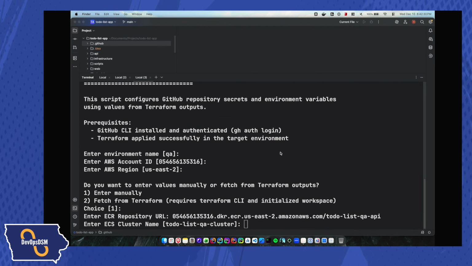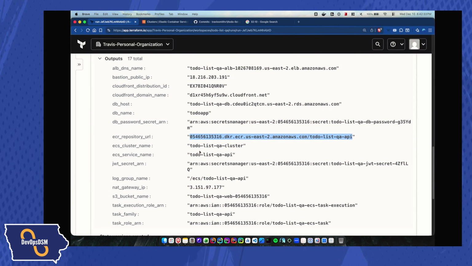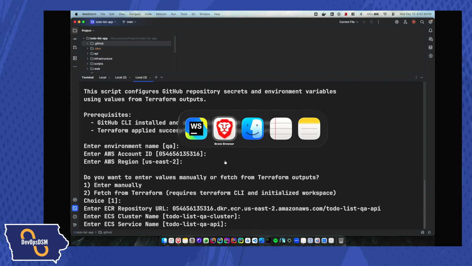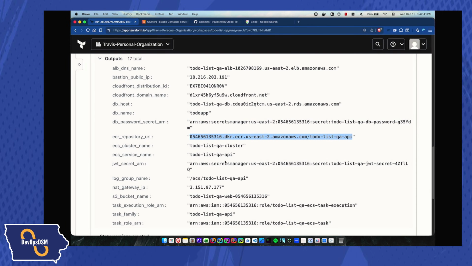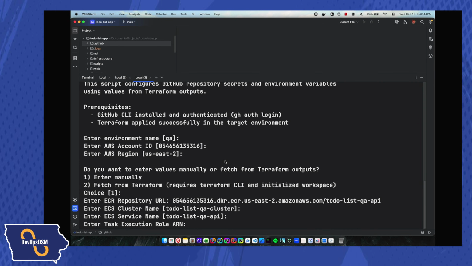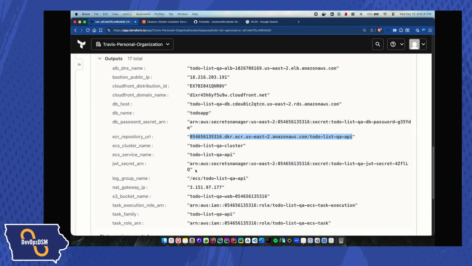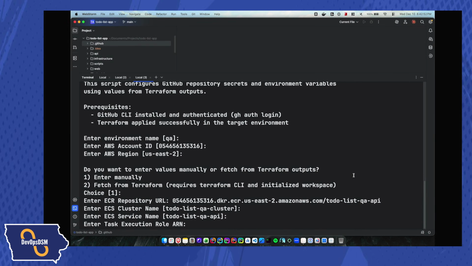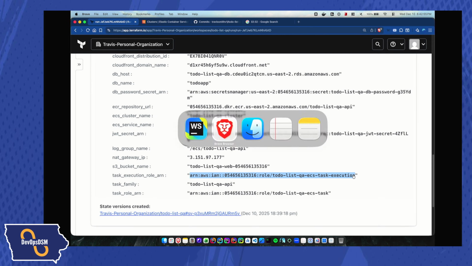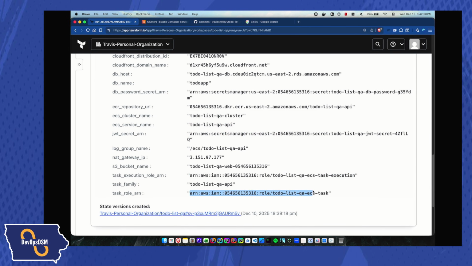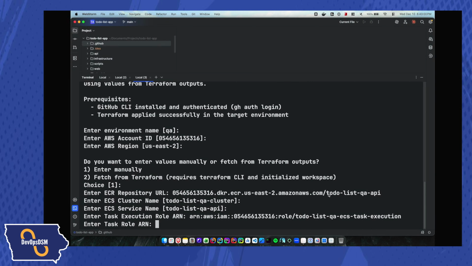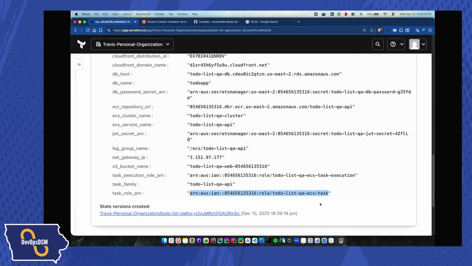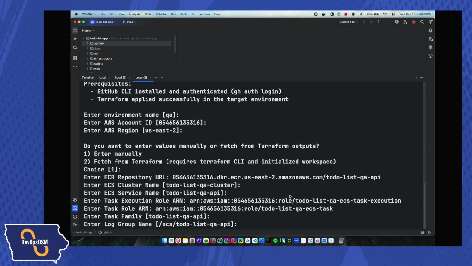Cluster name looks like it already, that's what it's using, and that's what it is. So we're going to leave it like that. Service name. Check that. It looks like it is in fact that. So task execution role ARN. Let's go find that. That is right here. All right, I'm just copy and pasting those. Task role ARN. Task family, I believe that is right. It is. So go ahead and enter.